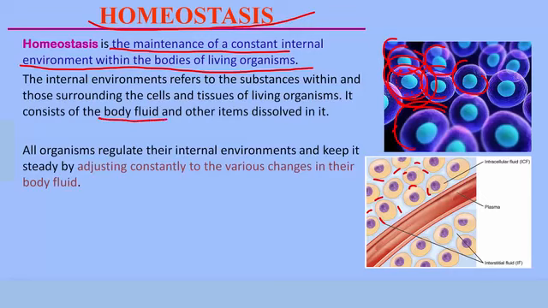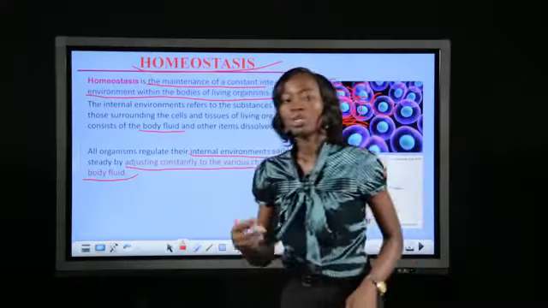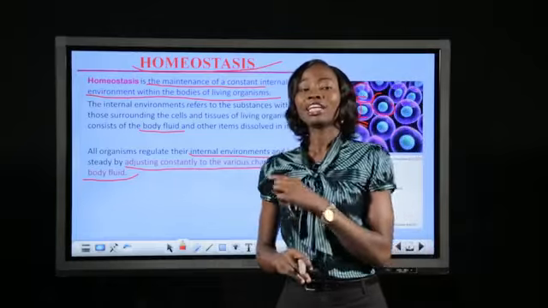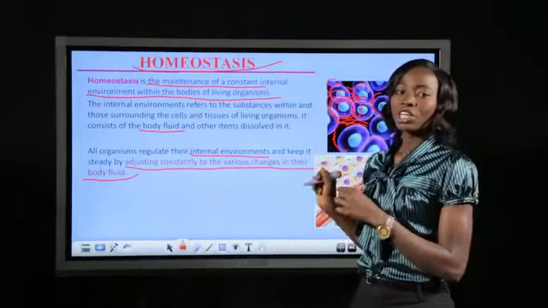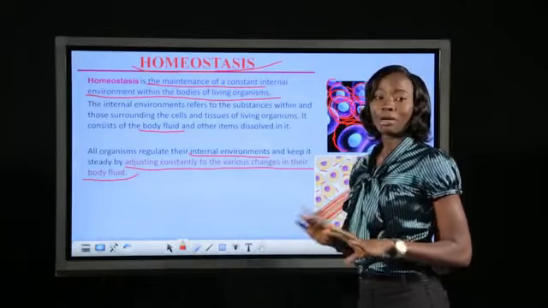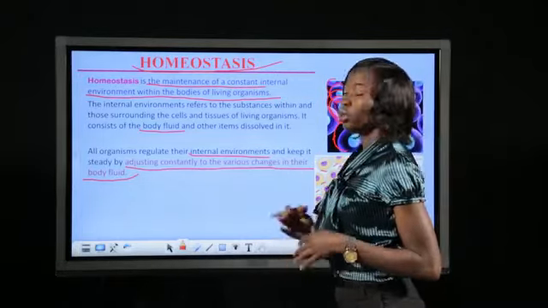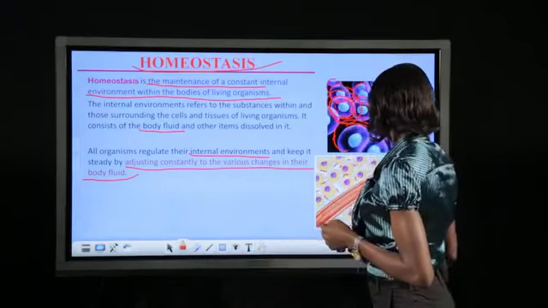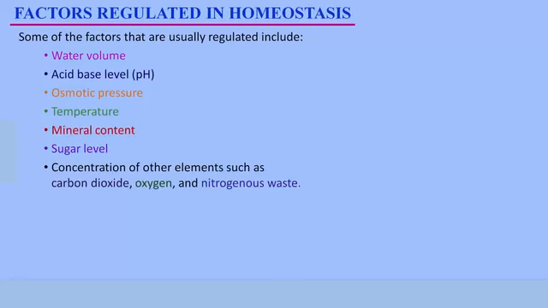So the internal environment of living organisms is the body fluids and other items, of course, that may be dissolved in the body fluids. All living organisms regulate their internal environment. They do this to keep it constant by adjusting constantly to the various changes that occur in the body fluid. So there are various changes that go on in these body fluids, and living organisms must ensure that they regulate the changes and ensure that the body fluid is kept at a constant level, or it's maintained at constant conditions. Now let's look at some of the factors that change in the body fluids.